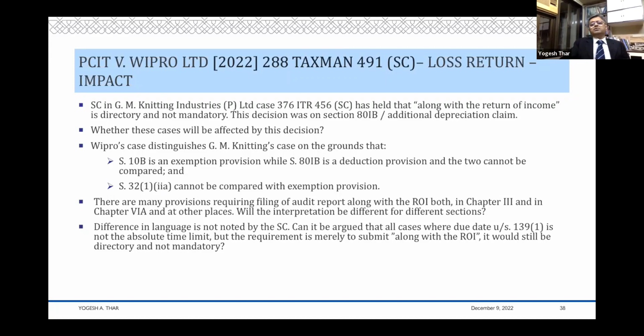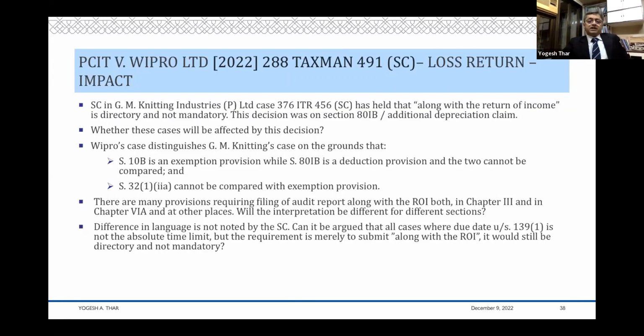So long as you give it in the course of your assessment proceedings, it has to be allowed to you. It has to be regarded as along with the return of income, and therefore the words that it has to be filed along with are actually only directory. They are not mandatory. We will allow you the benefit of these deductions, even if you file these audit reports in the course of assessment proceedings.